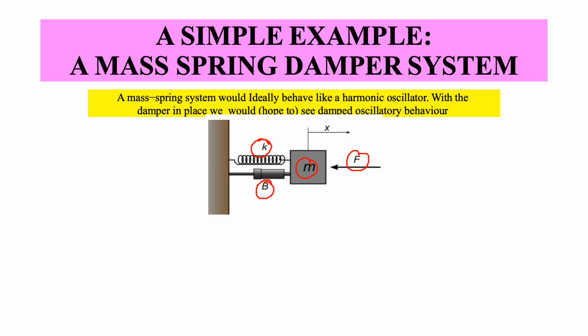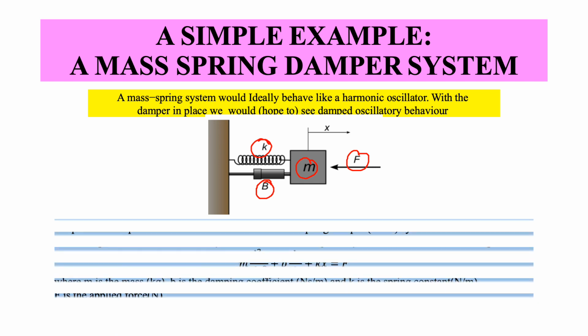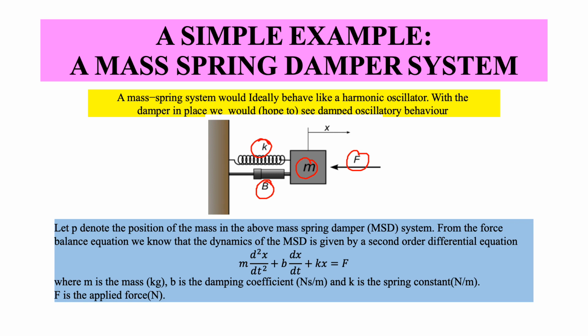We are going to see what the dynamics are. By the basic force balance equation, the total applied force is distributed among each of these 3 elements. By Newton's law, the component of force along the mass is mass times acceleration, where x is the displacement or position of the mass.